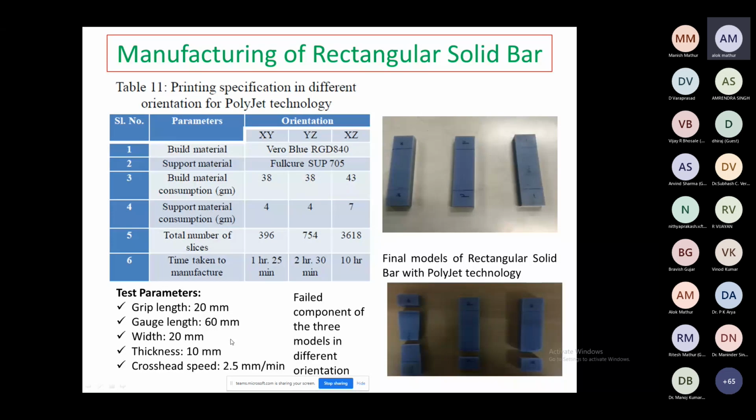The component should fail within this part, but some parts did not fail. So this is the effect of the orientation. This is in the XY orientation. This is in the YZ orientation. Here is the XZ orientation. So these failures are from these different orientations of the part printed in the PolyJet technology.